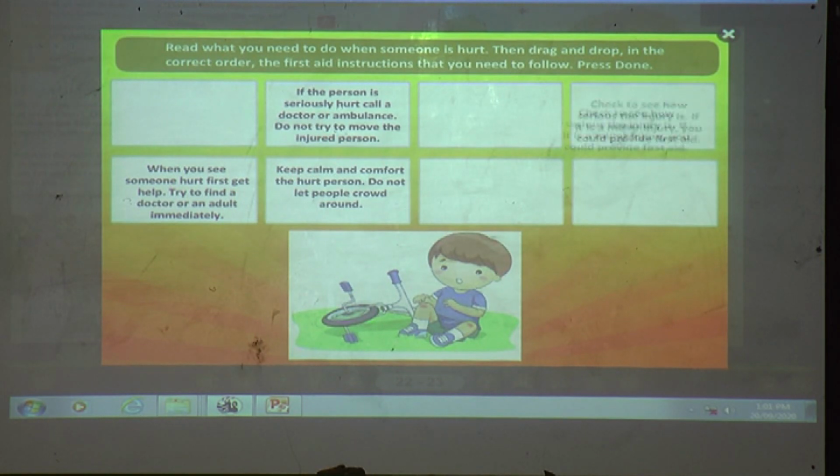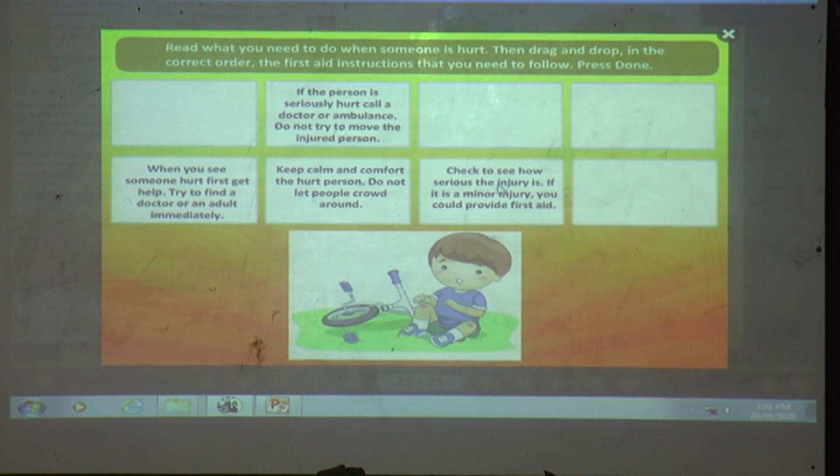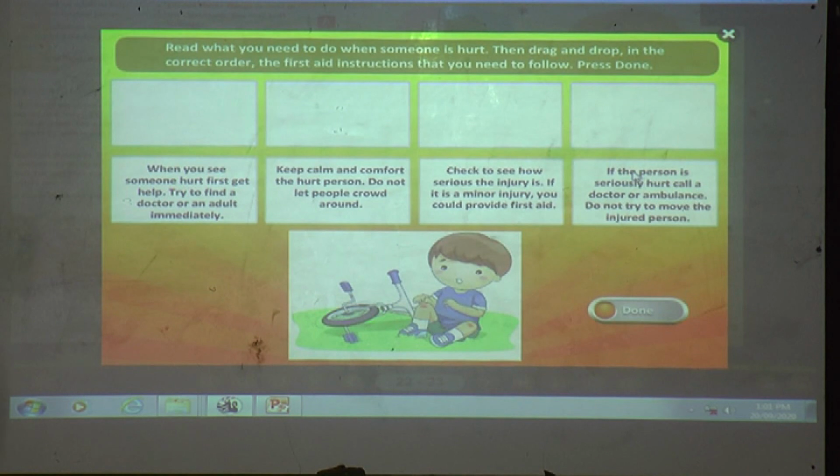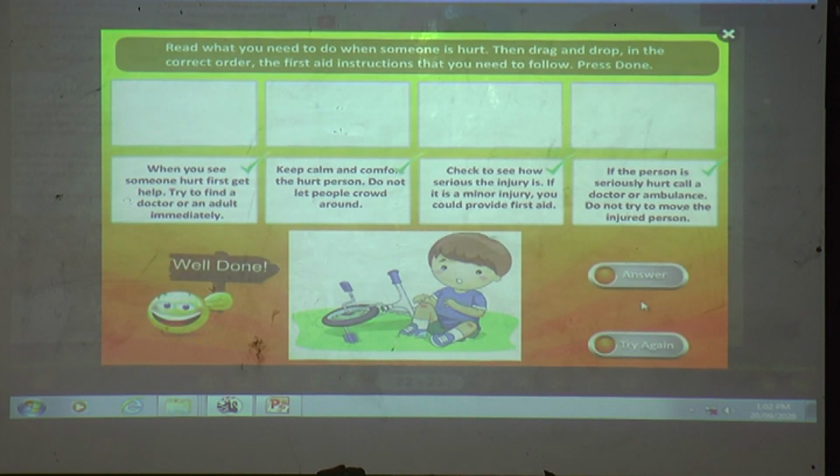And check to see how serious the injury is. If it is a minor injury, you could provide first aid. And if the person is seriously hurt, call a doctor or ambulance. Do not try to move the injured person. Well done.